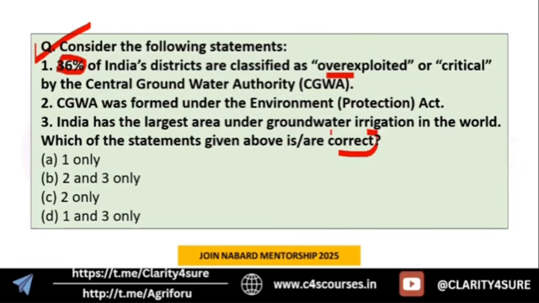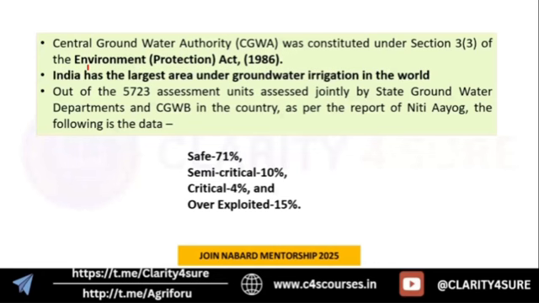So, we know that yes, Central Groundwater Authority comes under Environment Protection Act. Yes, India has the largest area under groundwater irrigation in the world. So statements 2 and 3 are correct and 1 is not, because this data is not correct. Okay. So Central Groundwater Authority is important.